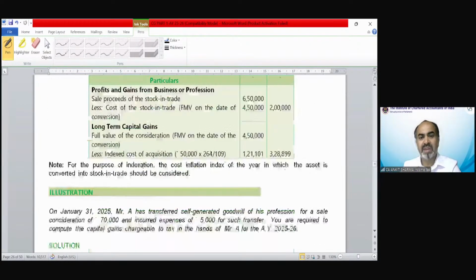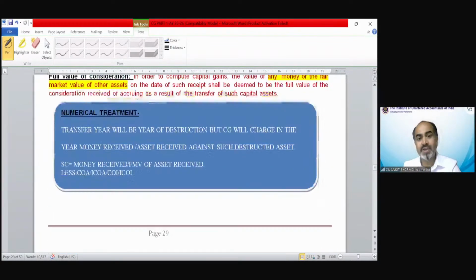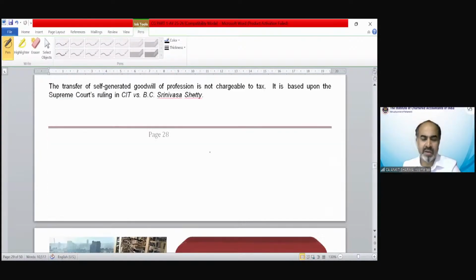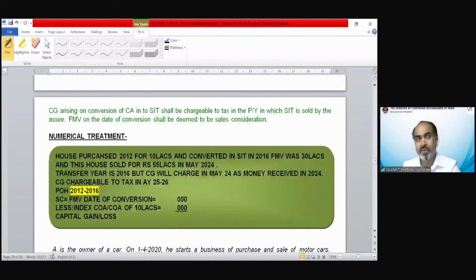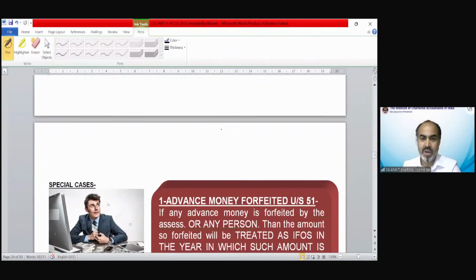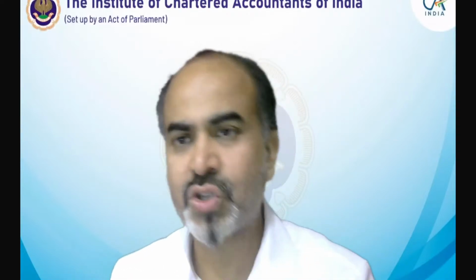Then we have the compulsory acquisition provision, and destruction provisions also. That needs to be completed in the next lecture, which would be, I guess, on 2nd of December. If you have any query, kindly ask me. If there is no query, then we will conclude this session.